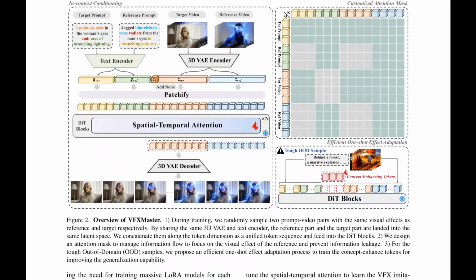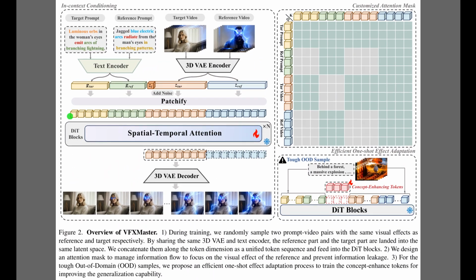Well, Figure 2 shows how the system learns from a reference example to apply the same dynamic effect to a target clip, which enables one unified model instead of many adapters. The left pipeline concatenates reference and target tokens and feeds them into diffusion transformer blocks. The grid at right visualizes a customized attention mask that passes effect attributes while blocking content leakage, meaning identities and scenes do not copy over. The lower right panel illustrates one-shot effect adaptation with concept-enhancing tokens, small learnable vectors that quickly boost tough out-of-domain cases.